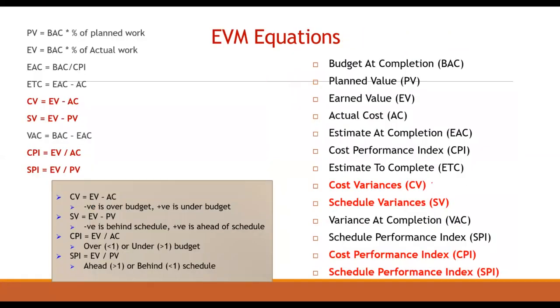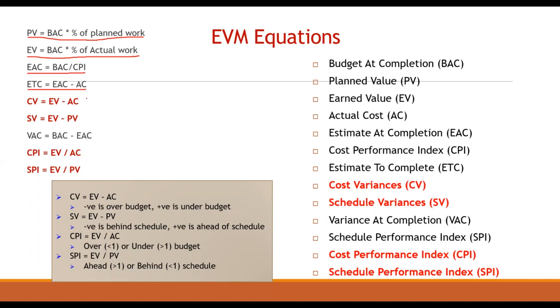With respect to that, the equations are: planned value equals budget at completion times percentage of planned work; earned value equals budget at completion times percentage of actual work; estimate at completion equals budget at completion divided by cost performance index; estimate to complete equals estimate at completion minus actual cost.